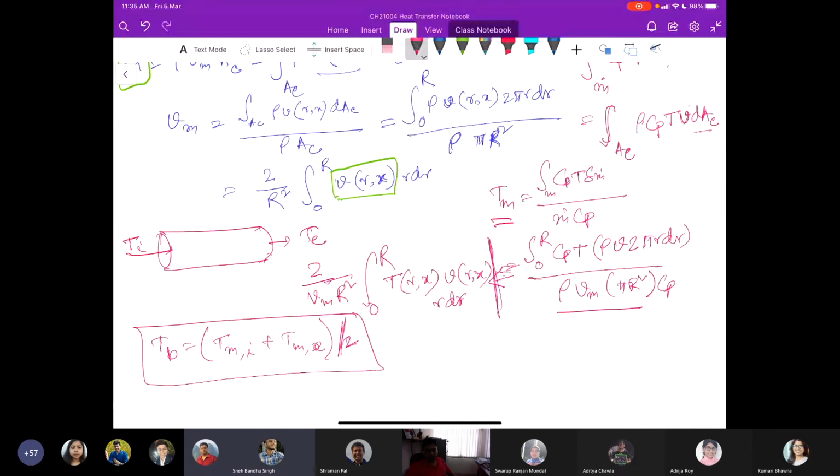So, sir, is temperature bulk or temperature mean, are both the same? This is a further simplification of the problem, of the understanding. There is a difference. Now you can understand the T mean is varying along the length of the flow or along the pipe. If this variation is significant,